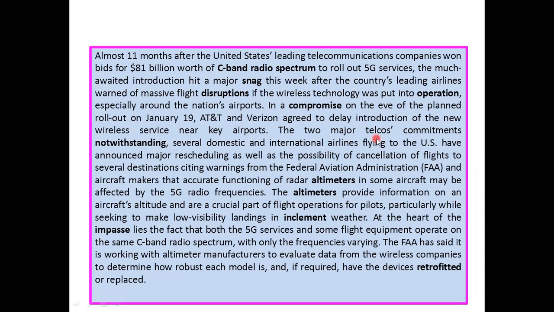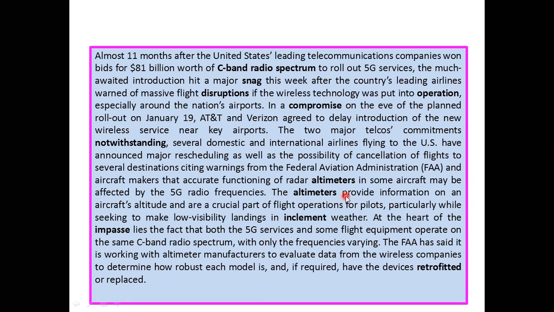The two major telecoms' commitment notwithstanding, several domestic and international airlines flying to the US have announced major rescheduling as well as the possibility of cancellation of flights to several destinations, citing warnings from the Federal Aviation Administration and aircraft makers that accurate functioning of radar altimeters in some aircraft may be affected by the 5G radio frequencies.